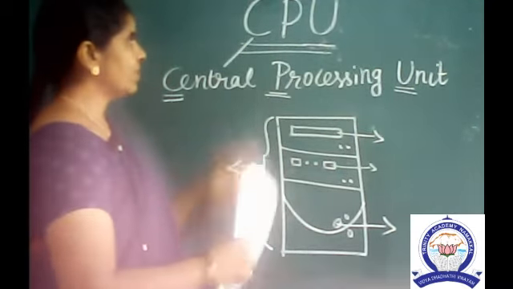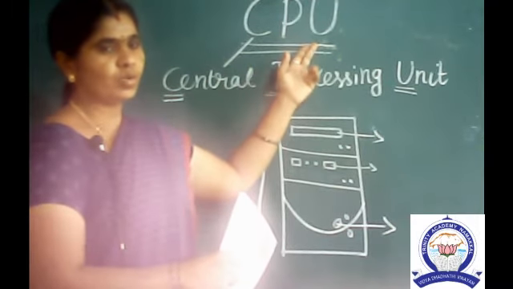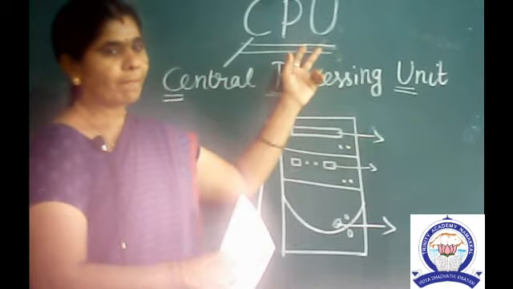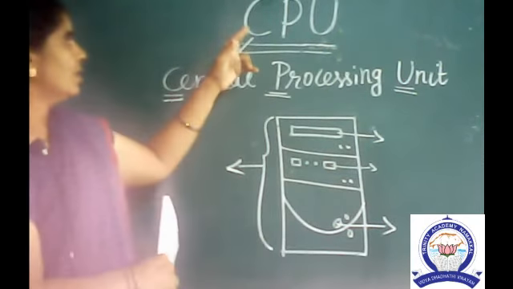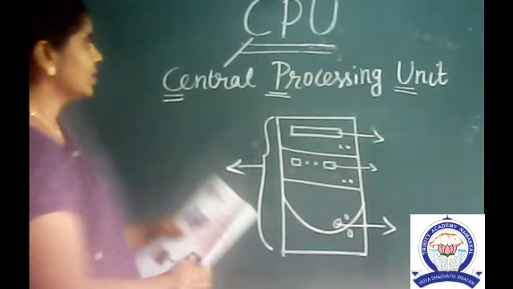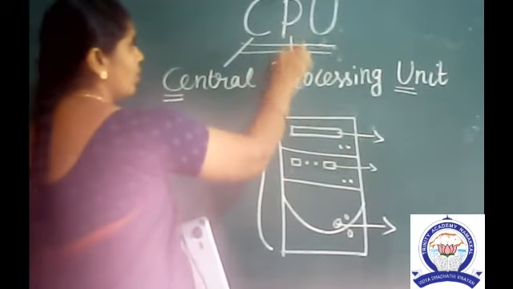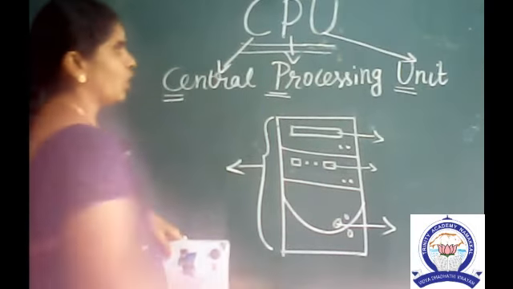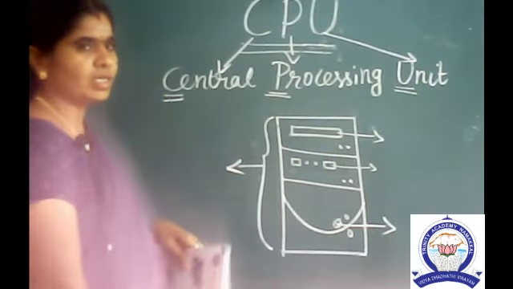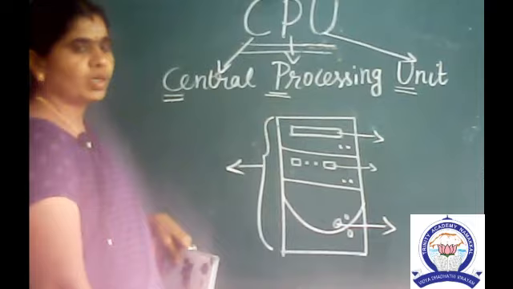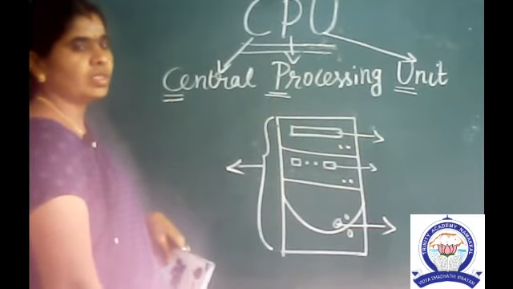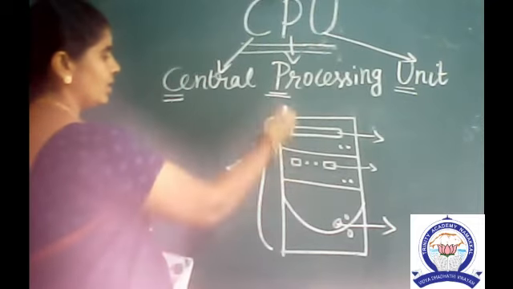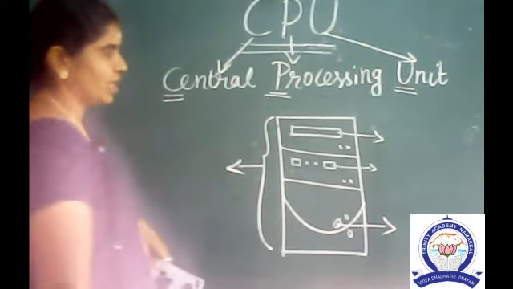In this lesson we will see about the CPU. What is meant by CPU? The full form of the CPU is Central Processing Unit. The short form of the Central Processing Unit is CPU. What is the full form of CPU? Central Processing Unit. See, this is the picture.